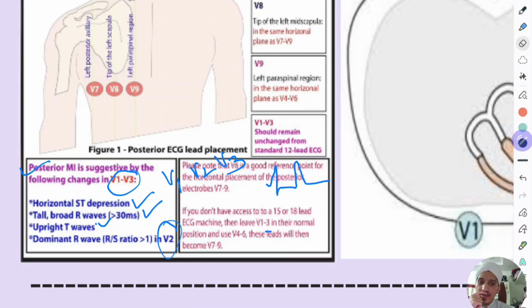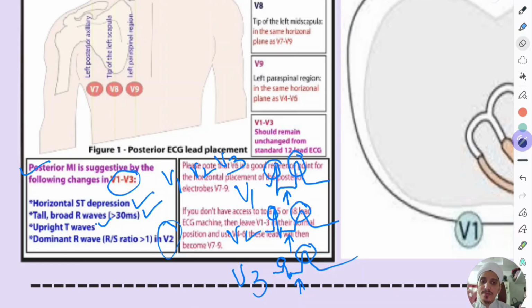So this is V1, this is V2, this is V3. You can see ST segment depression in all of V1, V2 and V3. And you can see tall and broad R waves in all the three, and also upright T waves in these three leads. But one thing, in the second lead, you can see the amplitude of R is more than S. So if these four conditions are met, you should suspect posterior MI.